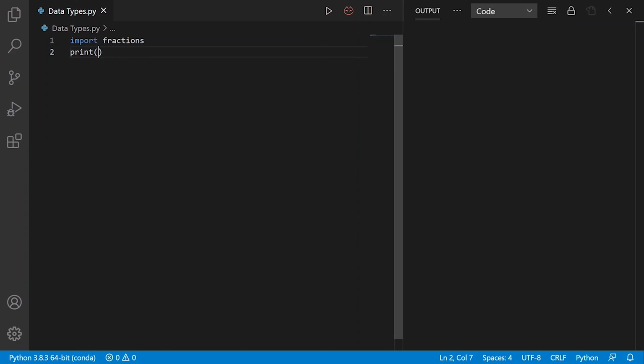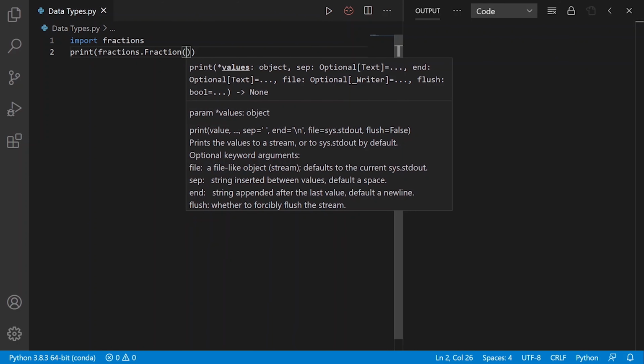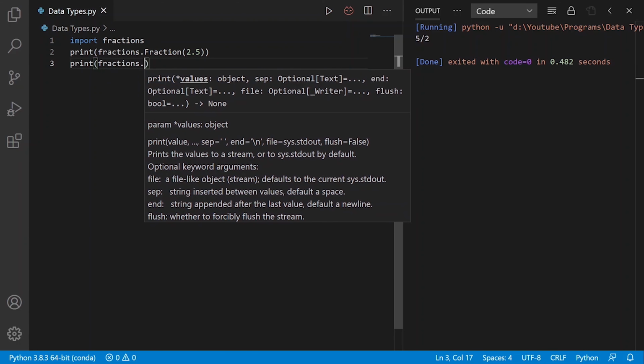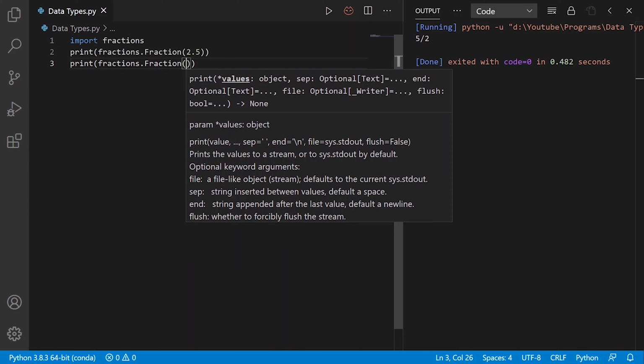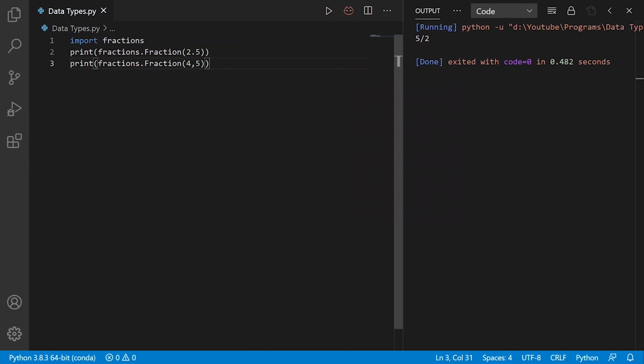Now we will convert a float number into a fraction. So I write print fractions.Fraction, and I will write 2.5. Now 2.5 is converted into 5 by 2. You can also define the numerator and denominator. So I write print fractions.Fraction. Here I want 4 as the numerator and 5 as the denominator.